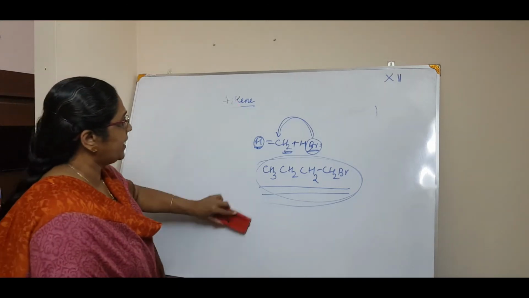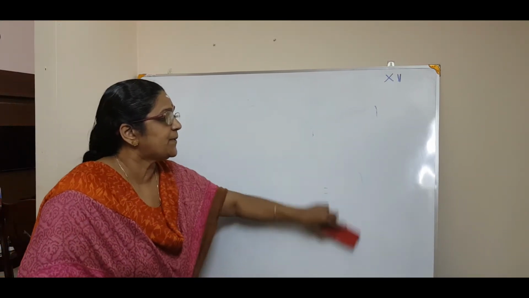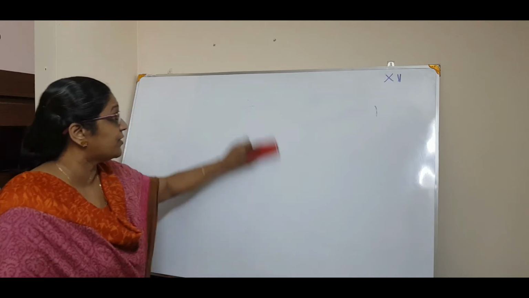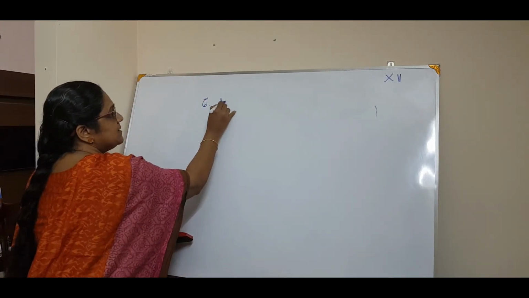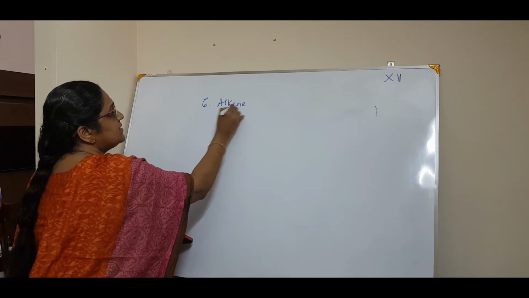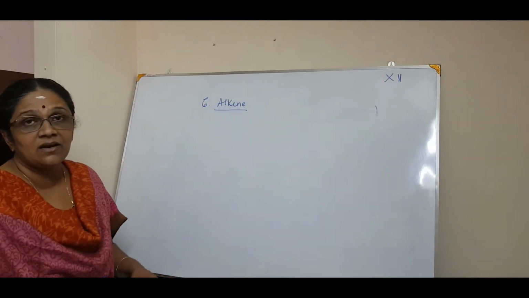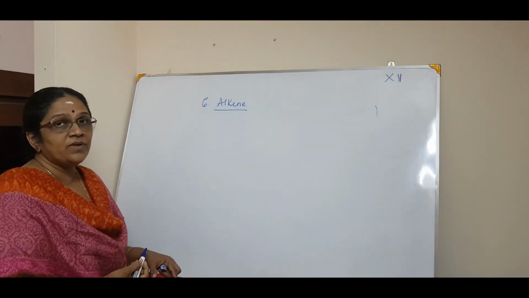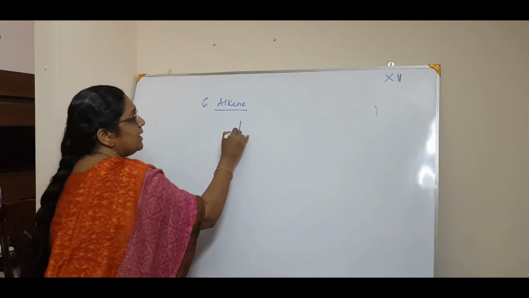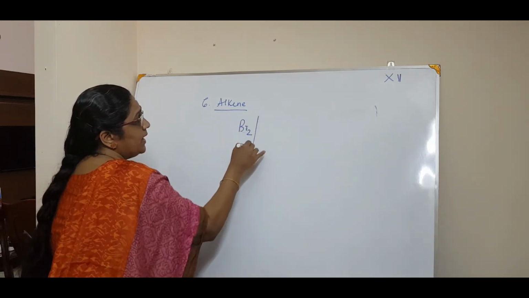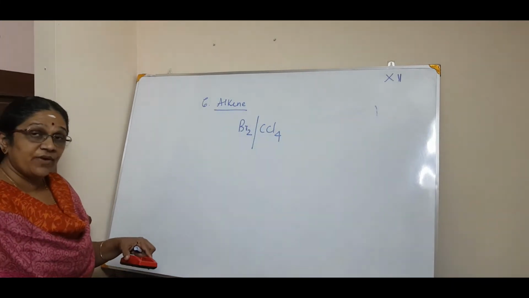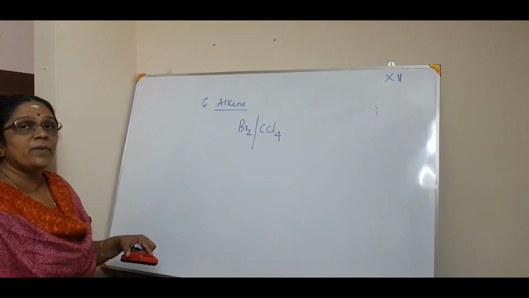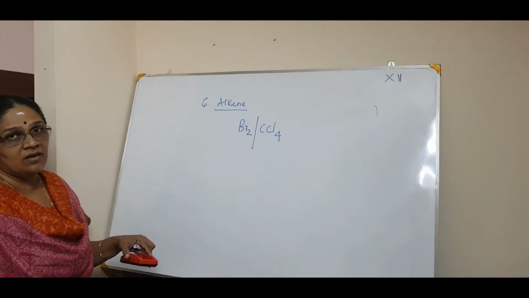Moving on to the 6th preparation, that is again from alkenes. But here, instead of HBr or HCl or H2O, you are taking bromine in CCl4, or bromine water.